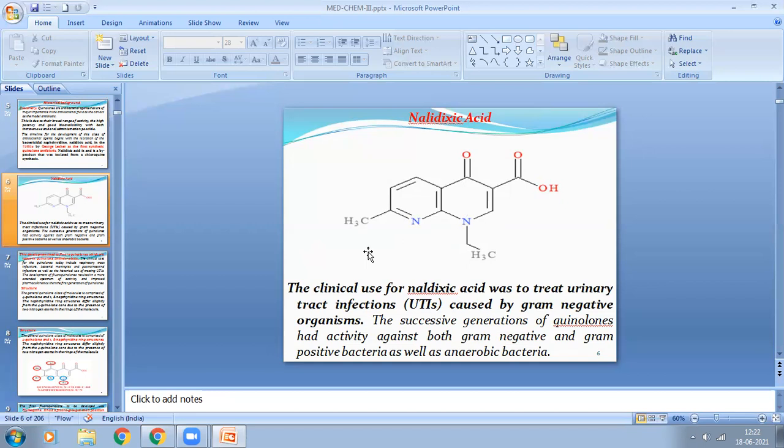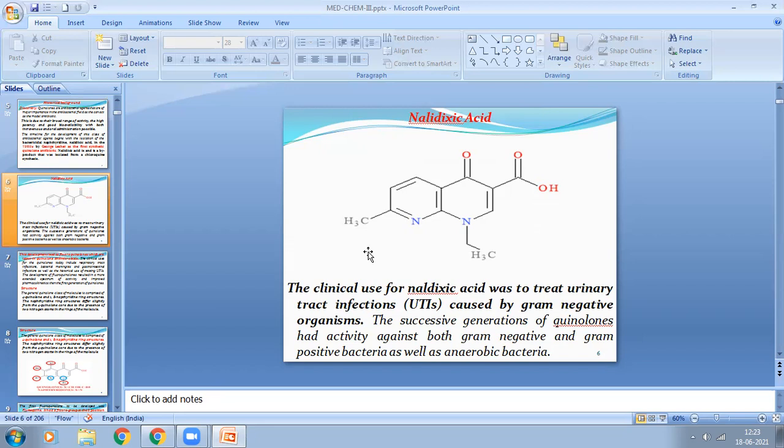So what is the clinical use of nalidixic acid? Basically, nalidixic acid was used to treat urinary tract infection caused by gram-negative organisms. So nalidixic acid is the first quinolone synthetic derivative used to treat urinary tract infection, discovered by Lesher in the 1960s, and it is active against gram-negative bacteria.